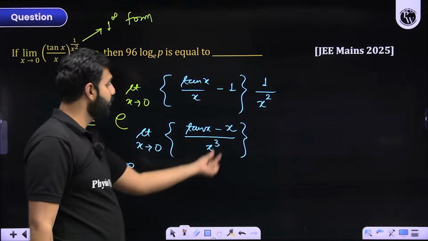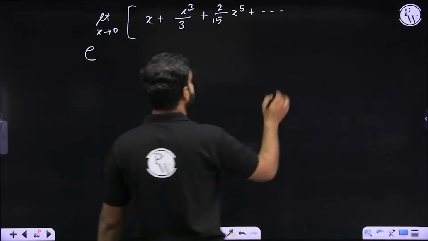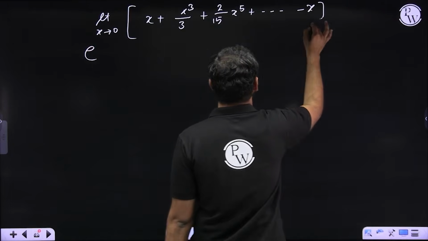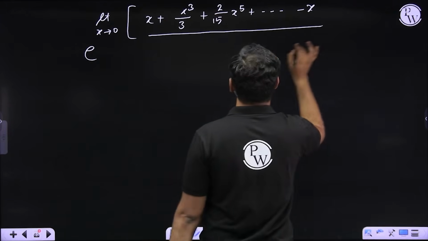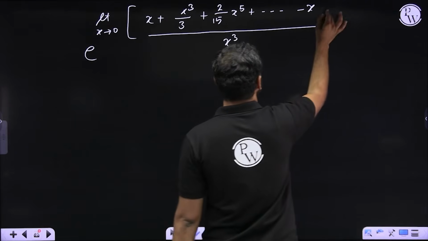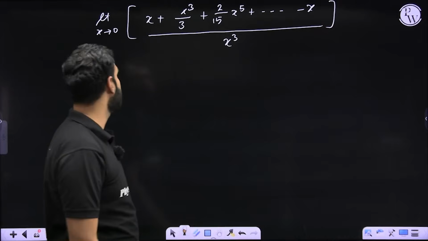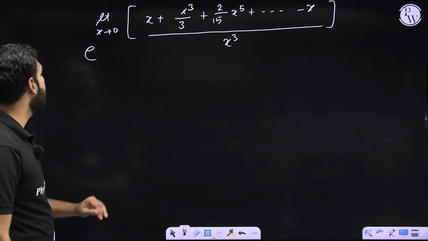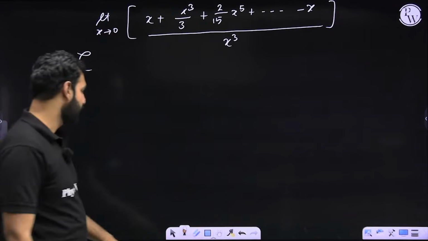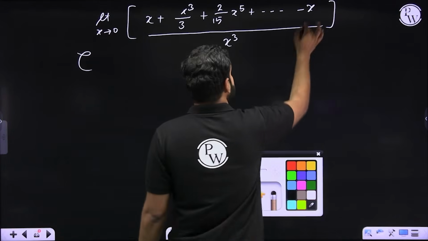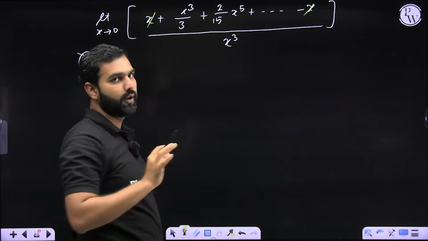From this, I'm supposed to subtract x. Okay, I'll subtract x from here. So I'm subtracting x from here. And this is needed to be divided by x cube. Do you remember this conclusion? I hope there is no confusion on that. A great clarity you are able to generate based on this. This entire expression is raised as a power of e. Now, what do you understand by this expression? This x and this x are cancelled. Do you all agree with this?